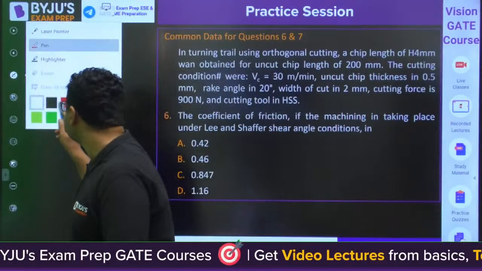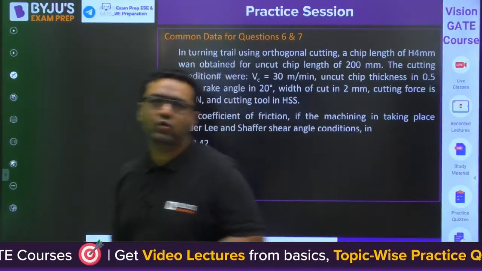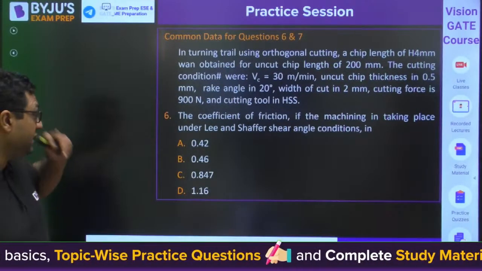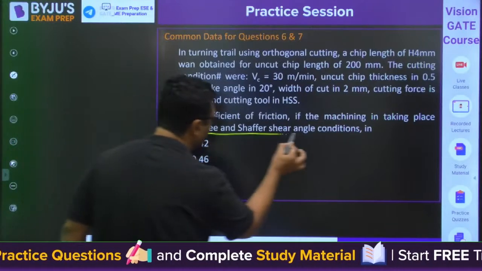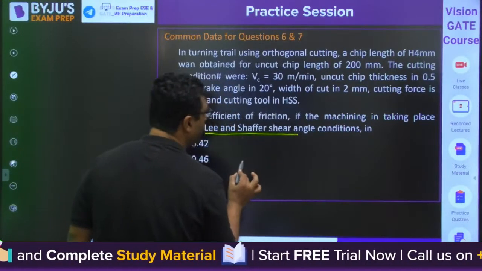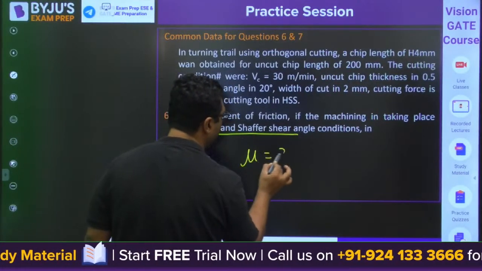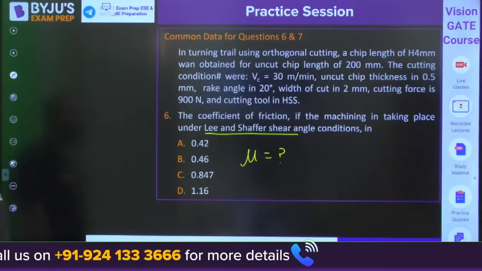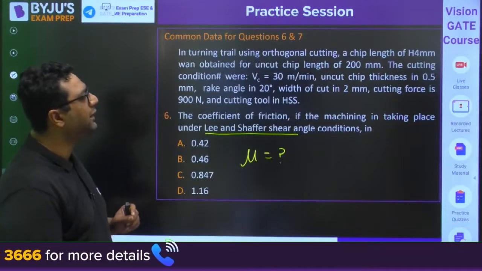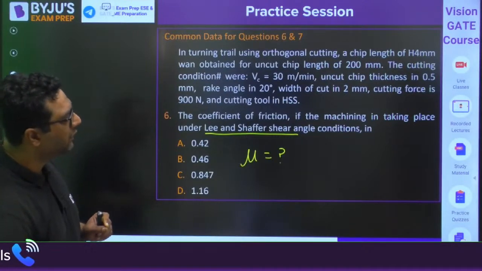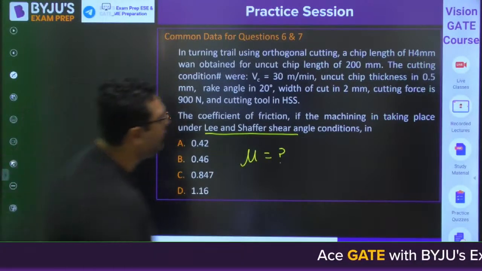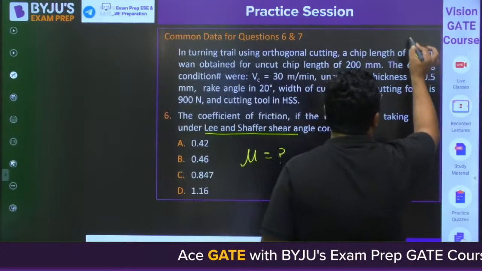Now this question is from the force analysis part. This is a good question where you need to first find the Lee and Shaffer theory, and you need to find the coefficient of friction. They have given all the data to you. You can see, in the turning trial using orthogonal cutting, a chip length. Okay, I feel this is a slight misprint. Chip length is 84 mm.